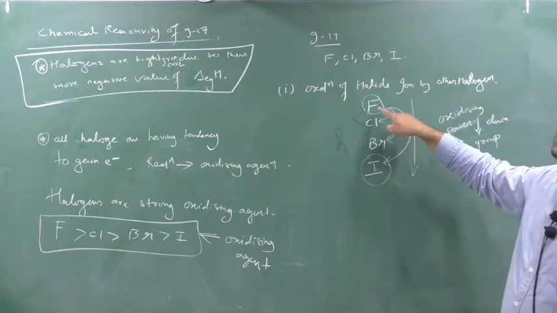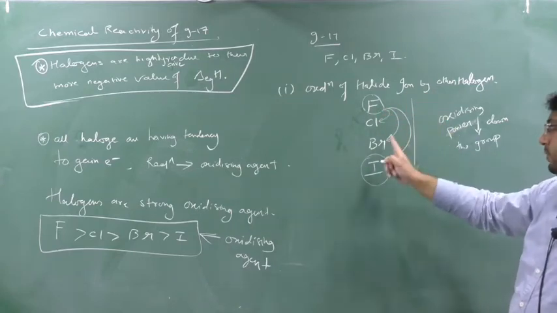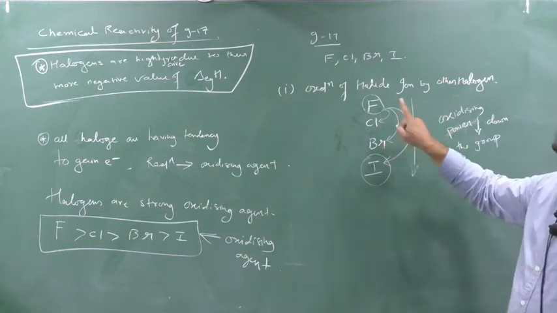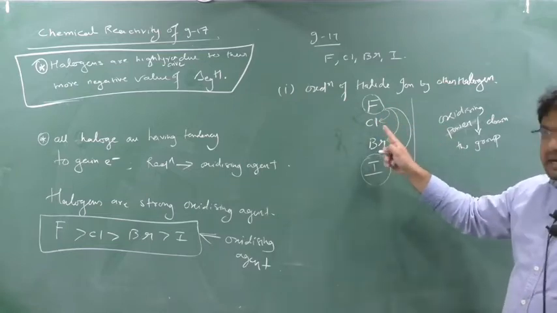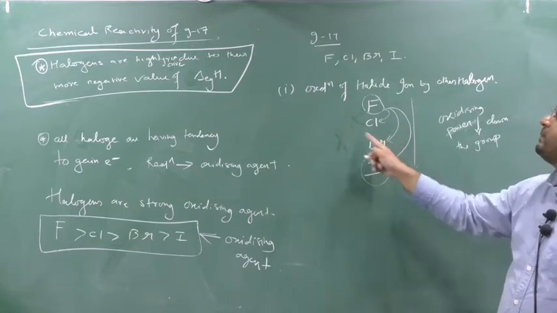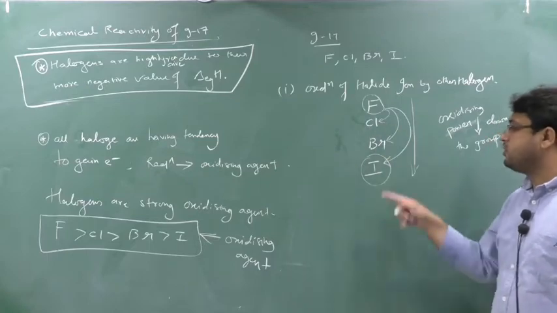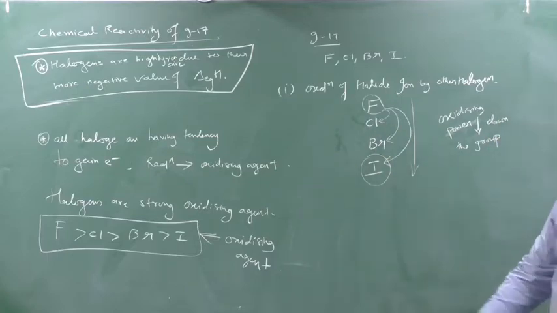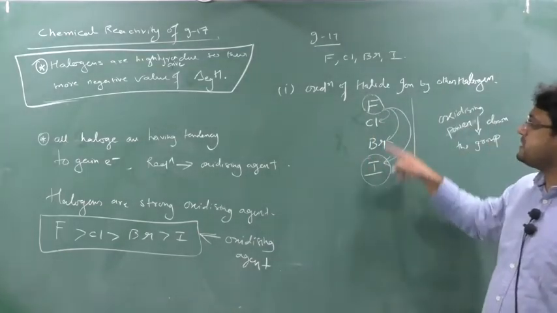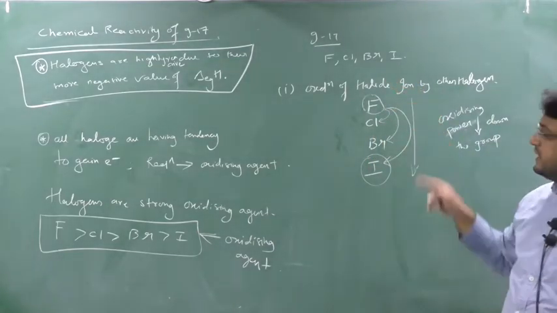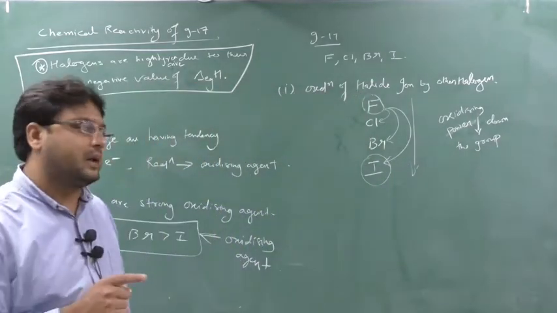Due to being the strongest oxidizing agent, fluorine can replace chlorine, bromine, and iodine. Similarly, chlorine is a stronger oxidizing agent than bromine and iodine, so chlorine can replace bromine and iodine, but it cannot replace fluorine. Similarly, bromine can replace iodine, and iodine cannot replace anyone because it is the weakest oxidizing agent. See here, iodine is the weakest oxidizing agent. That's why iodine cannot replace any halogen, and does not have a tendency to form interhalogen compounds.